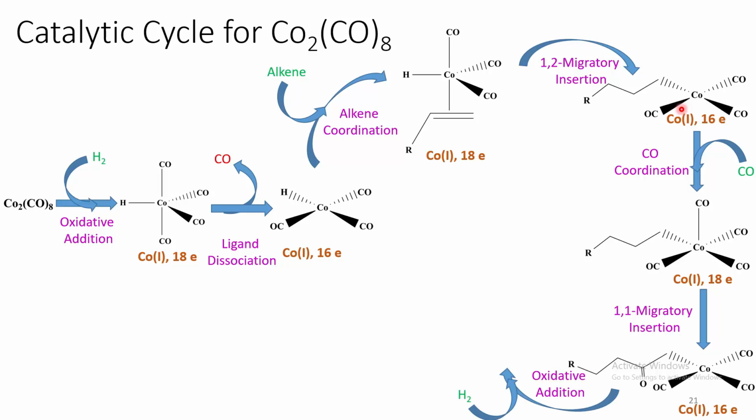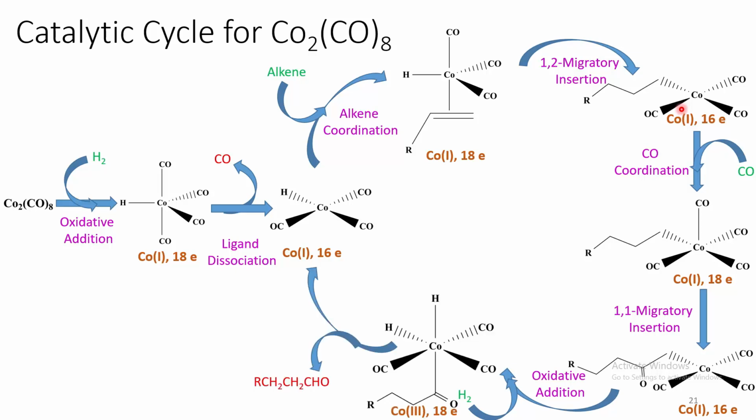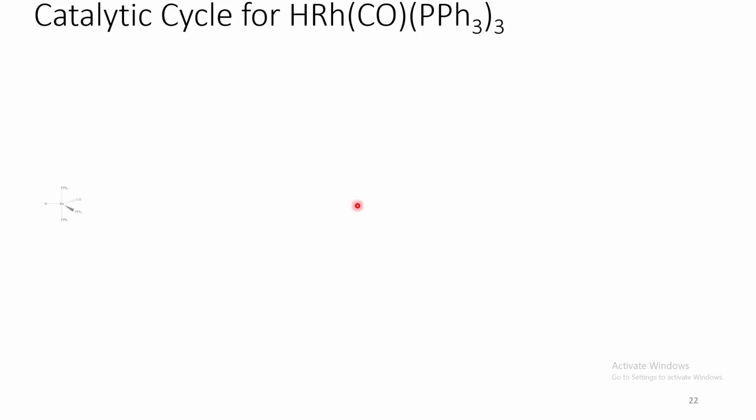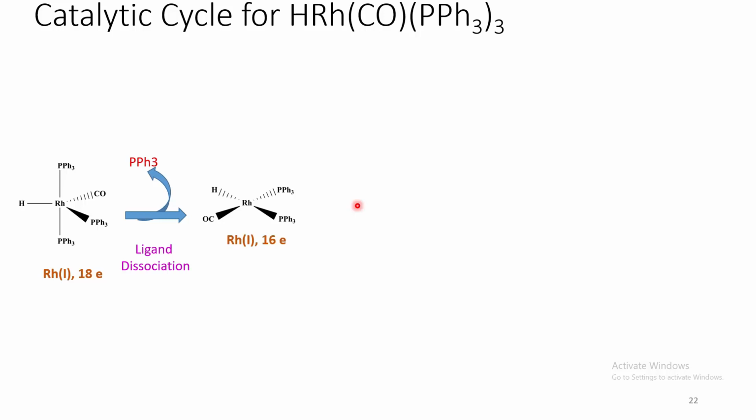Then it undergoes oxidative addition of hydrogen, and at the final step it undergoes reductive elimination of this product to regenerate back the active catalyst. And let us come to the rhodium catalyst. Now this rhodium catalyst undergoes phosphine ligand dissociation to give rise to this active catalyst.